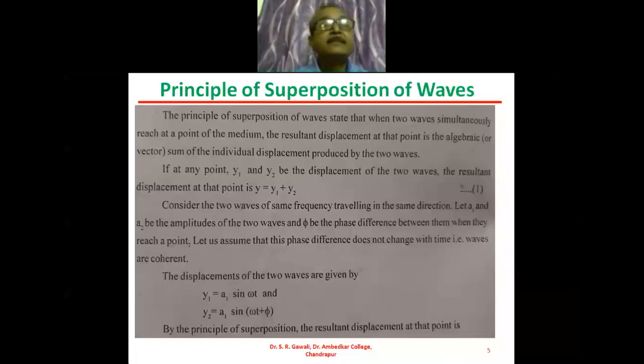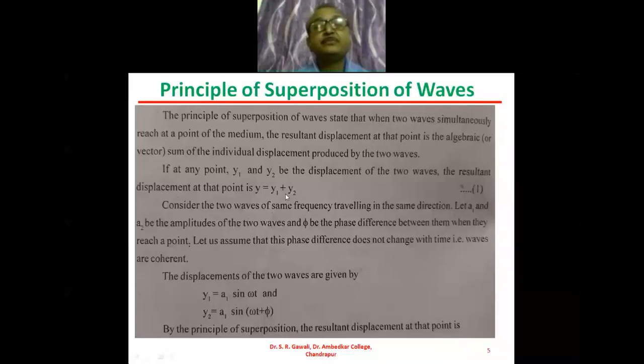If at any point y1 and y2 are the displacements of the two waves, then the resultant displacement according to the principle of superposition is y equals y1 plus y2. What is y? Y is the resultant displacement of the wave, and y1 and y2 are the displacements of the two individual waves, and they are added vectorially.